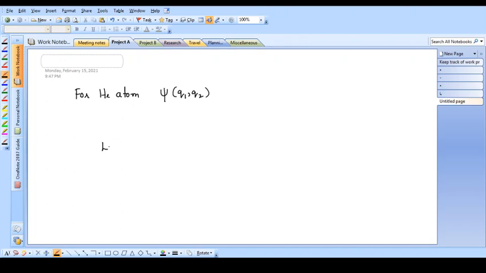Similarly, for lithium atom, the wave function psi can be written as psi of q1 comma q2 comma q3. Now the question is, can I write this as psi of q1 into psi of q2? Is this possible? Similarly, here can I write this as psi of q1 into psi of q2 into psi of q3?